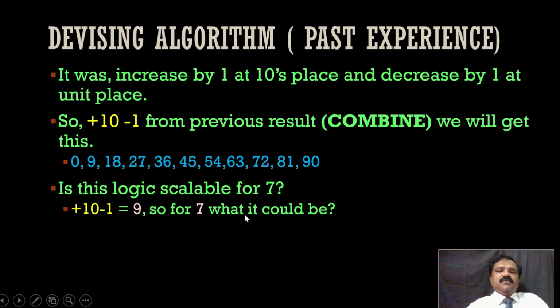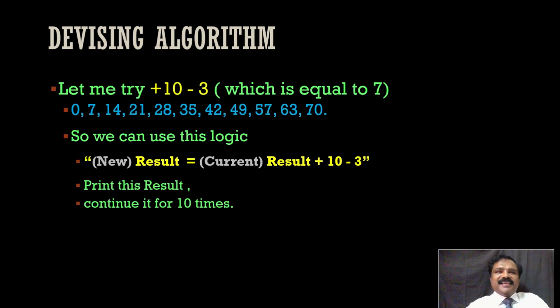So for 7, what could it be? Yes, I know, you got it. It is plus 10 minus 3, which is equal to 7. So 0 plus 10 is 10, 10 minus 3 is 7. Then 7 plus 10 is 17, minus 3, 14. 14 plus 10 is 24, minus 3, 21. Plus 10 is 31, minus 3 is 28. This is a bit difficult.